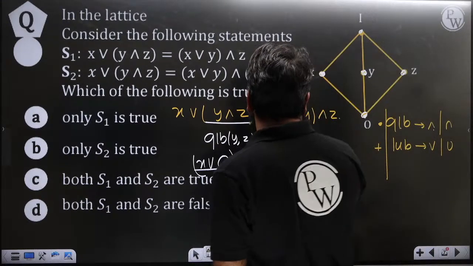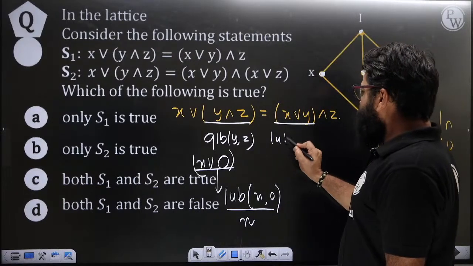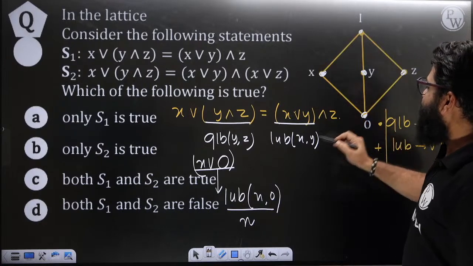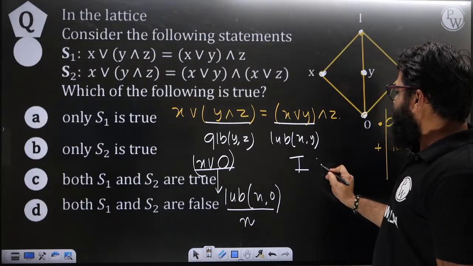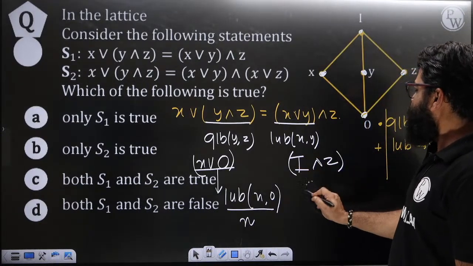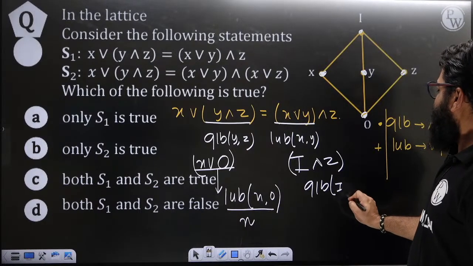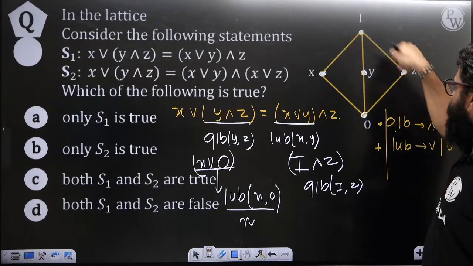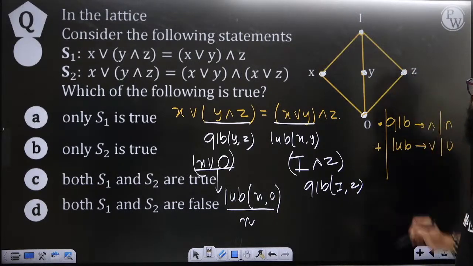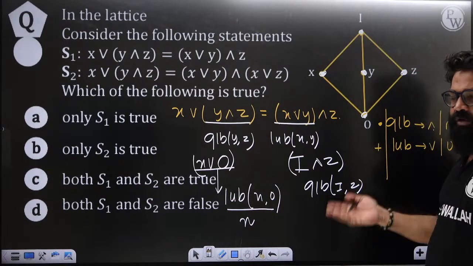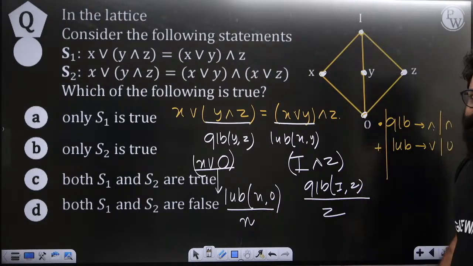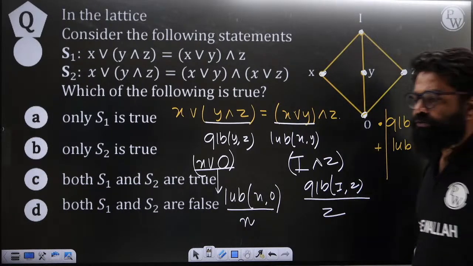Now let's try to find X OR Y. Here you will get the LUB of X comma Y. So X and Y, what is the LUB? The least upper bound is I. And then here AND Z. Now the GLB of I and Z. So here I and Z, lower bound, greatest lower bound. Z is also a lower bound and that is also the greatest lower bound. So here what will you get? You will get Z. So can we say that the first statement is true?